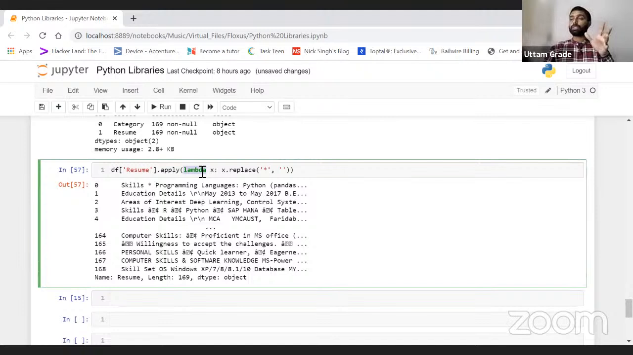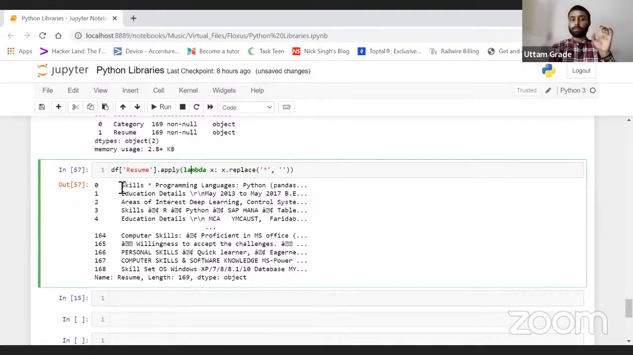A for loop basically works one by one. It will pick one value, do some sort of calculation, and print it, right? Like the way lambda will pick one value at a time with the help of the apply method.